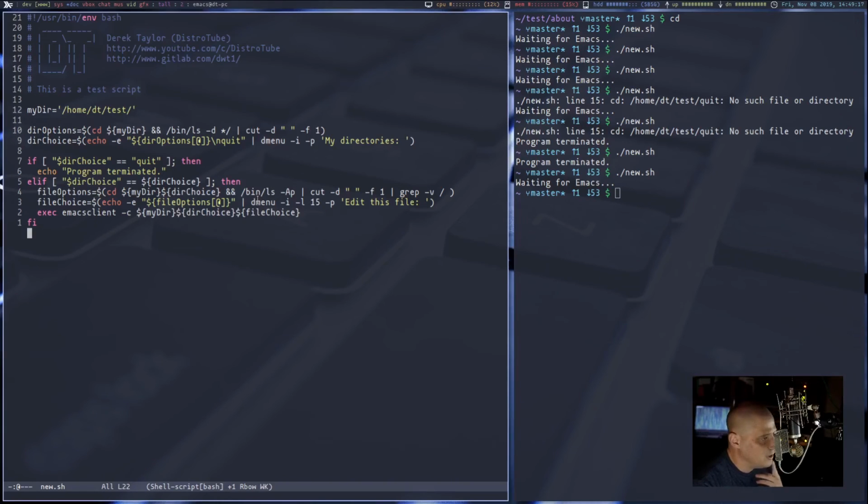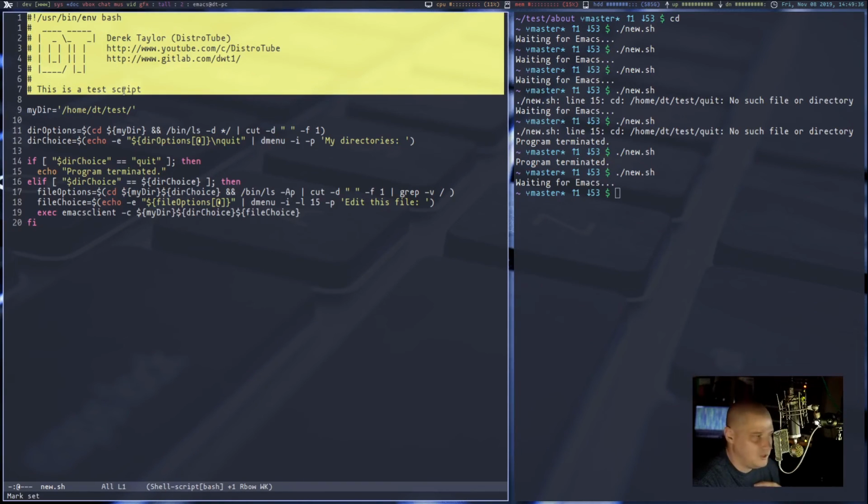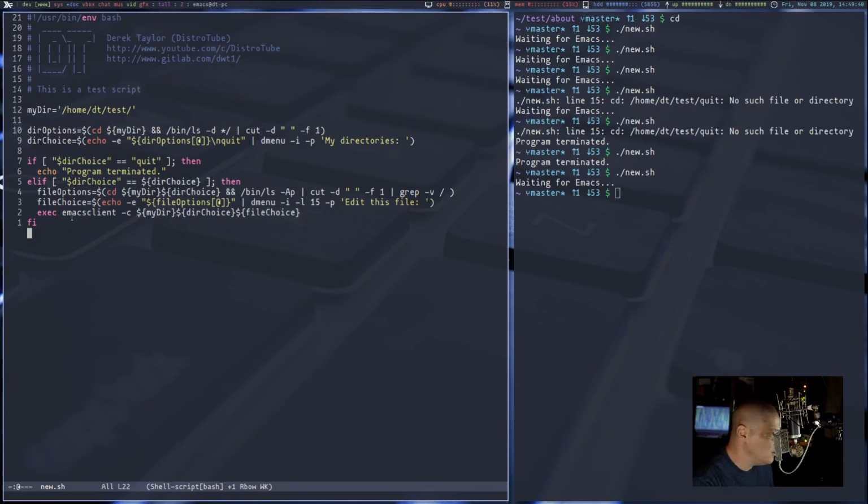Just rehashing very quickly because this is actually kind of a neat, kind of powerful script. We did a lot with this script and not a lot of lines of code. I mean, like legit lines of code. There's like 10 or 11 lines of code. It's actually almost twice that long because there's this superfluous stuff, you know, the comments, and then I do have some spacing, but really there's like 10 lines of code to this program.